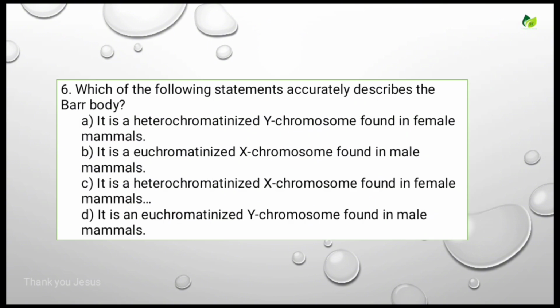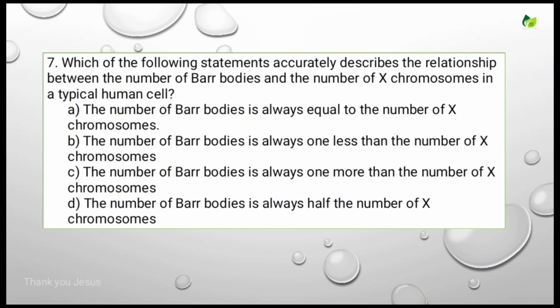Which of the following statements accurately describes the Barr body? Options are: it is a heterochromatinized Y chromosome found in female mammals. It is a euchromatinized X chromosome found in male mammals. It is a heterochromatinized X chromosome found in female mammals. It is a euchromatinized Y chromosome found in male mammals. For this, the correct answer is it is a heterochromatinized X chromosome found in female mammals, that is nothing but Barr body. Let's see the next question.